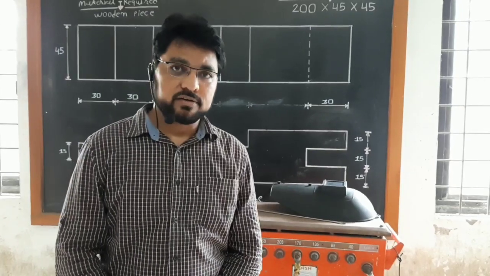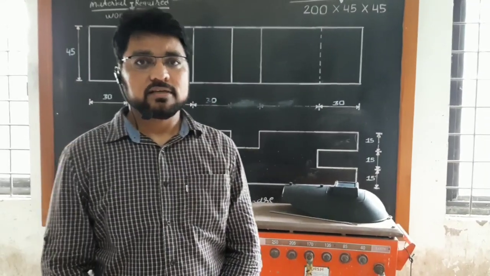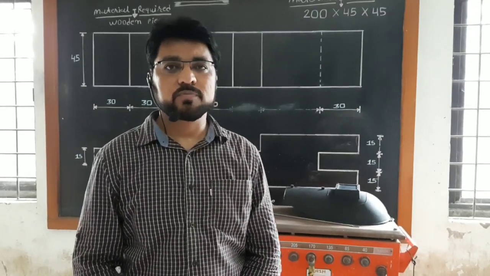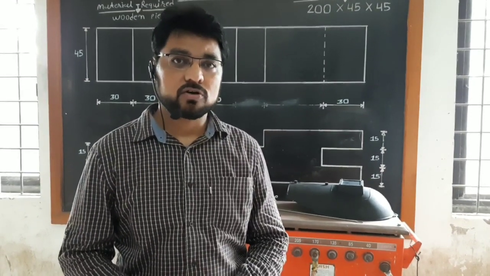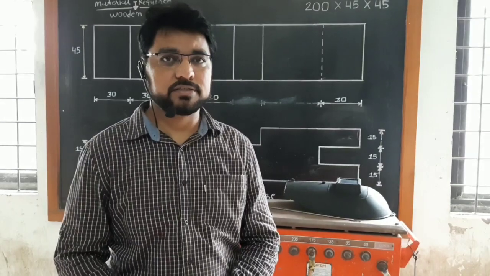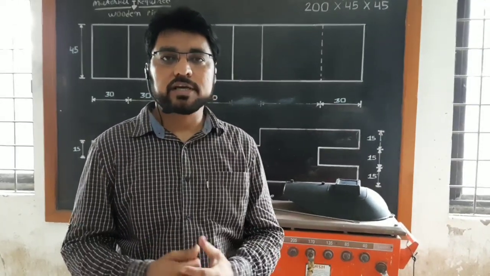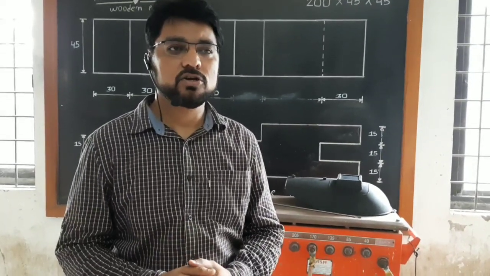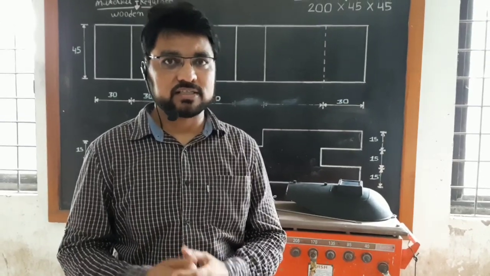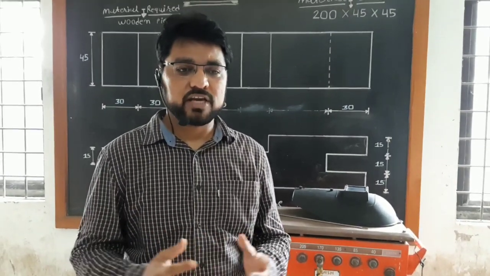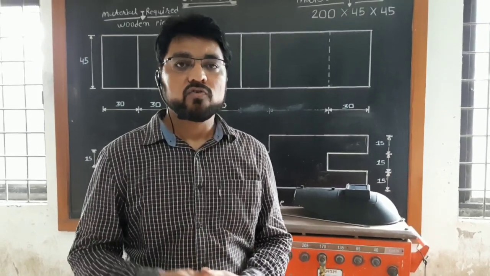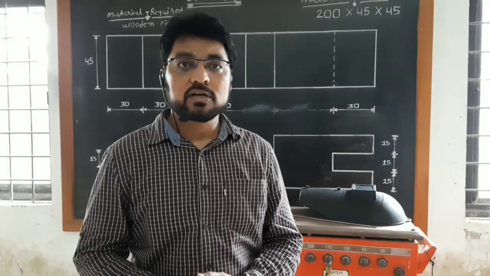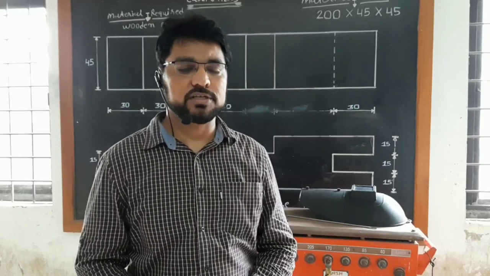Now what is welding? Welding is a process to join two similar or dissimilar material with the application of heat or sometimes with the help of the pressure. Here we are using the heat to increase the temperature to melt the base material as well as the extra material, and we can fuse the two dissimilar or similar material in the welding. We can achieve permanent joint in the welding process.